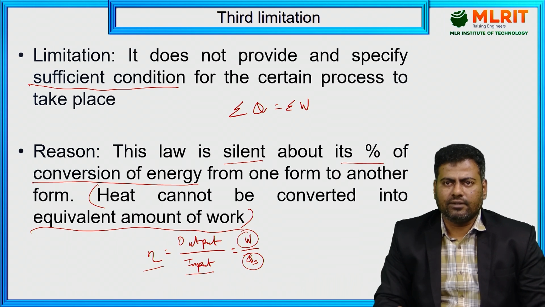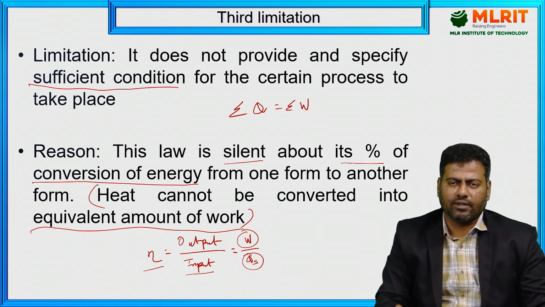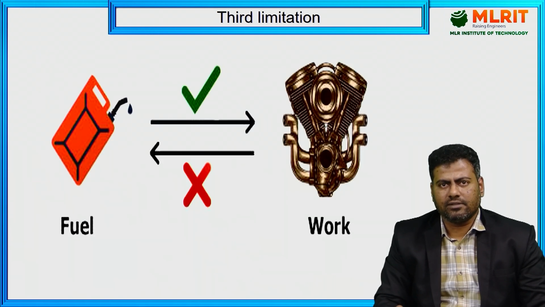For the second law of thermodynamics, I have to read the statements according to hot body to cold body and cold body to hot body. With that, I frame the statements so that I can overcome the limitations of the first law of thermodynamics. These are the various limitations we have.